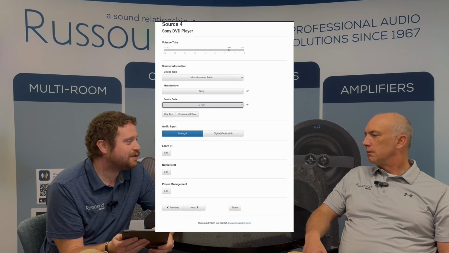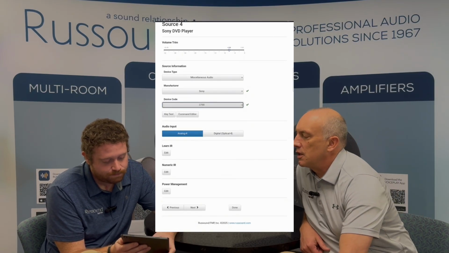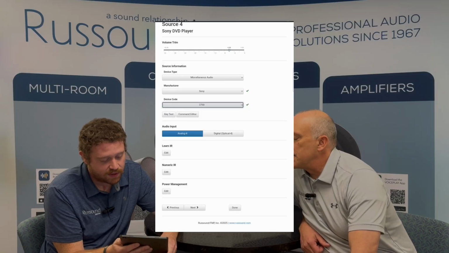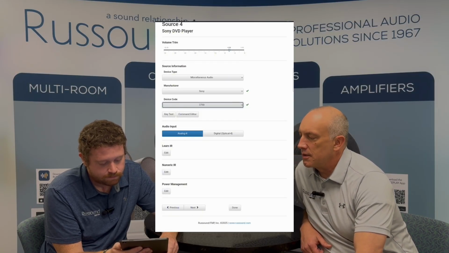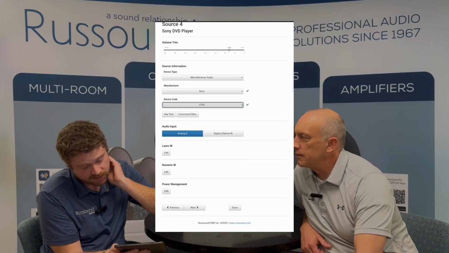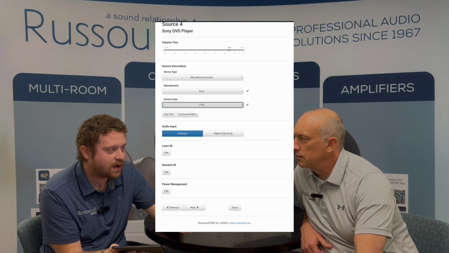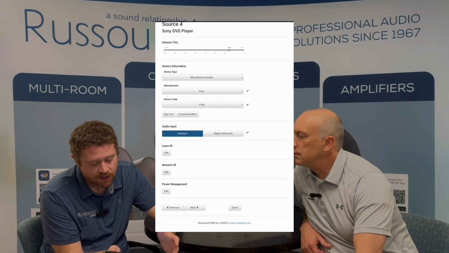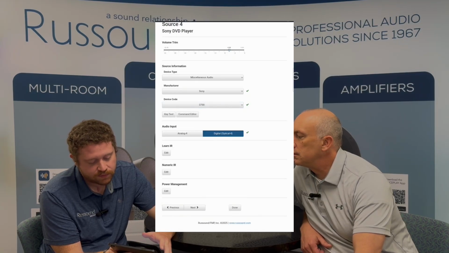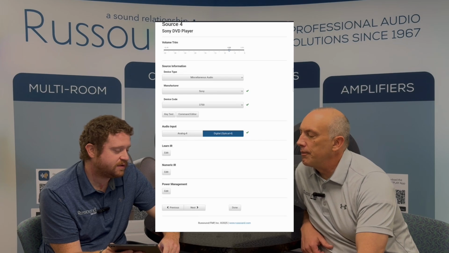But that's another video that we have. Yeah, absolutely, because there's a lot we can do with IR. That's correct. It's very expansive with macros, but that'll be good for another video. Definitely. And if it's only an analog output on the DVD player, it automatically will choose under audio input that it's analog 4. If not, you can change it to digital optical 4 if you have an optical output and want to use that on your DVD player.